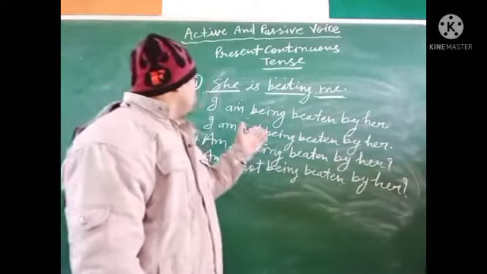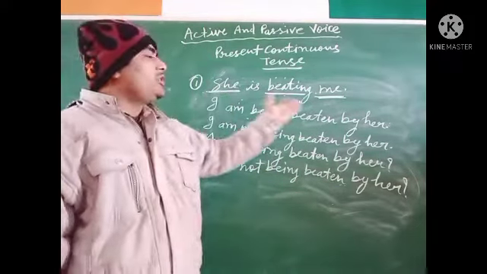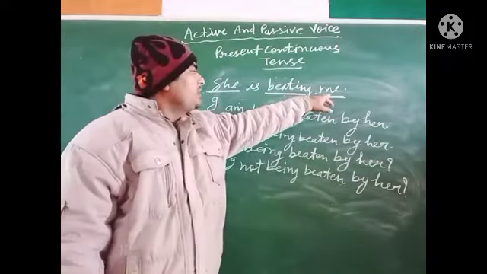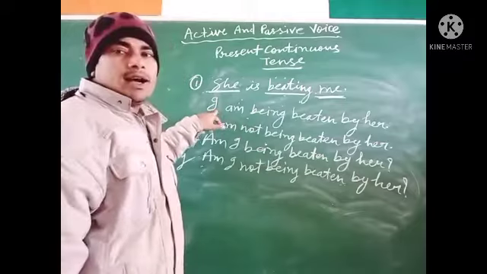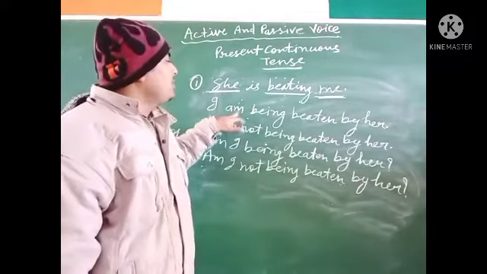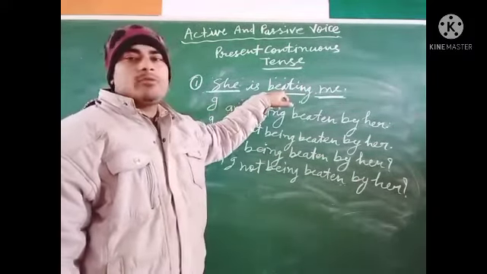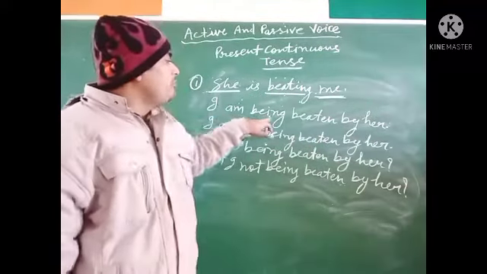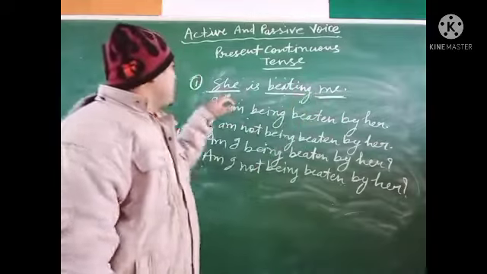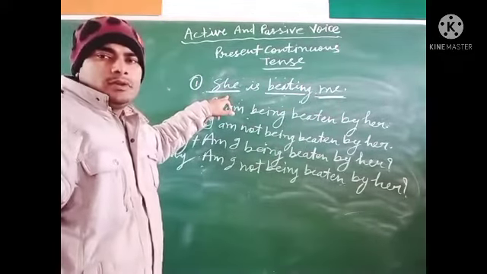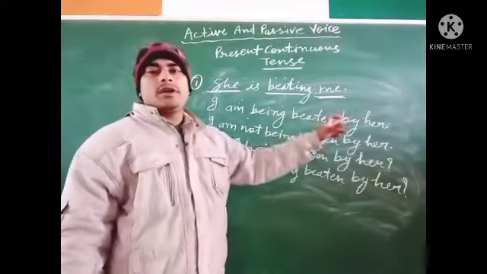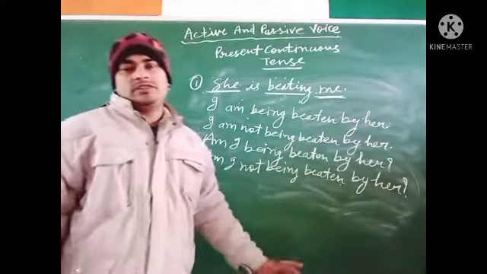So this is the sentence: she is beating me. In passive, me, subjective case I. I am being, and the third form of beat is beaten. I am being beaten by, and the objective case of she is her. I am being beaten by her. This is your passive voice.